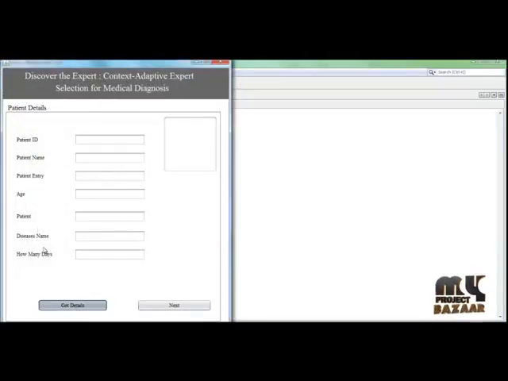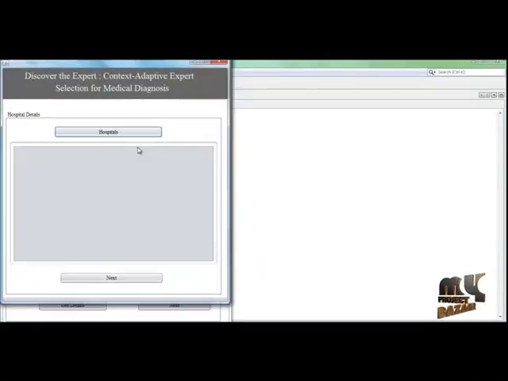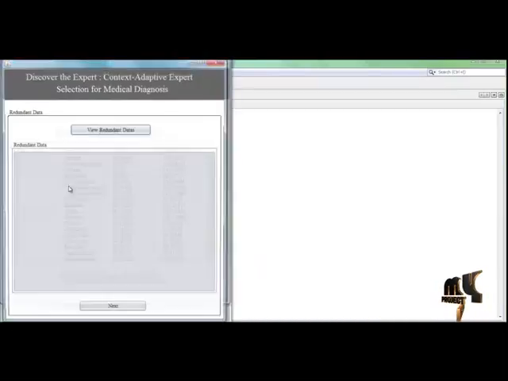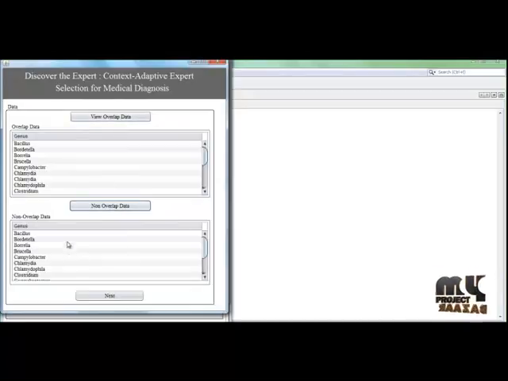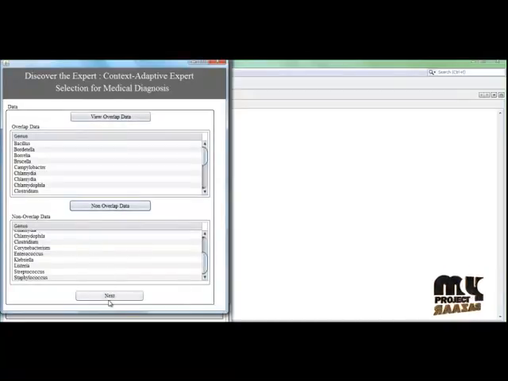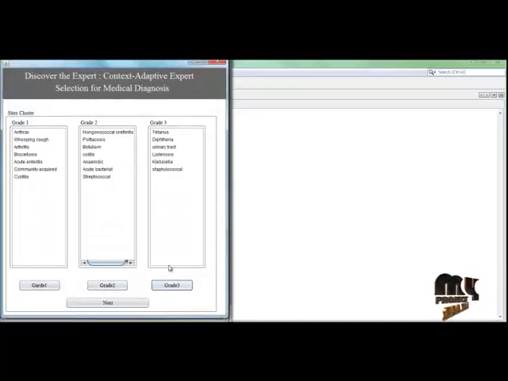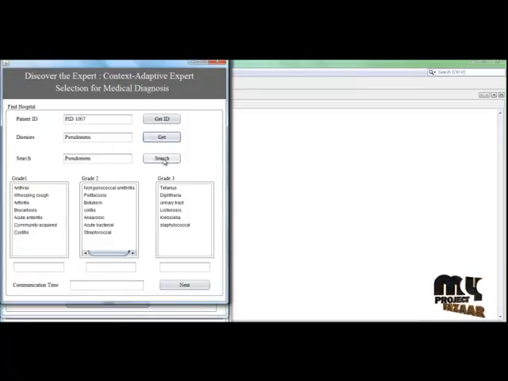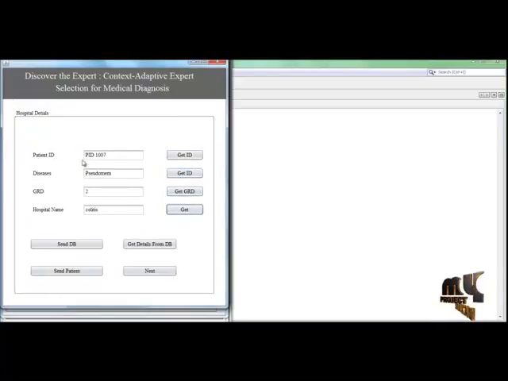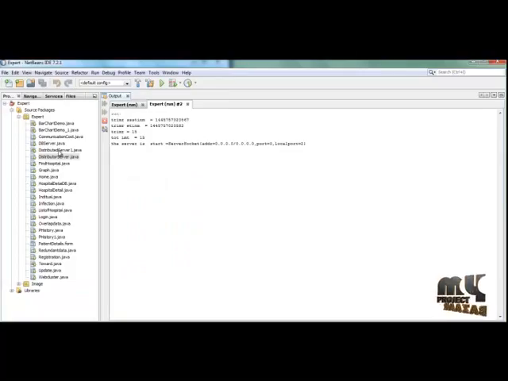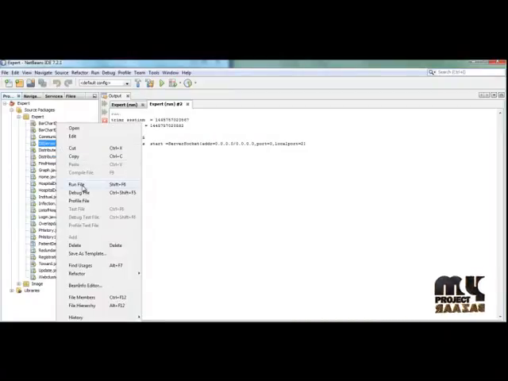So this gets the patient details, and then checks the hospital list dataset, and this also has redundant data, and then removes overlapping data. This is the unique data only loaded here, and then this is the expert selection hospital details, and it gets the patient ID and disease. So it searches and matches which hospitals, which hospitals match these locations. So the completion time takes 50 seconds, and then it gets the details and sends to the DB. DB means database server. So run the file.